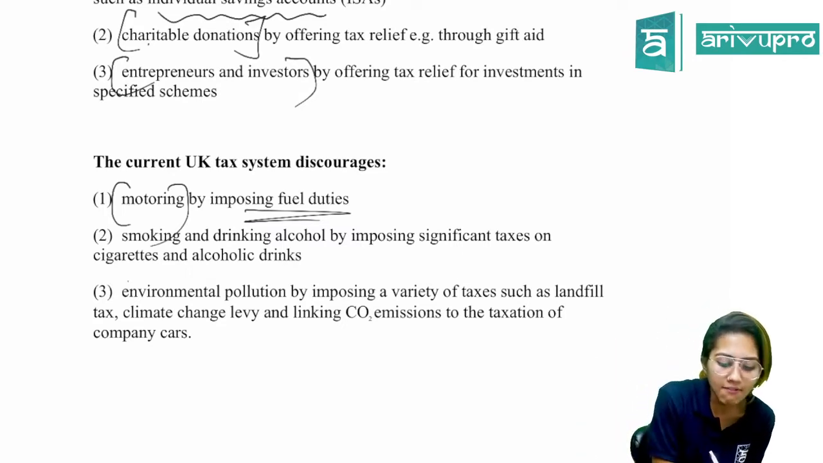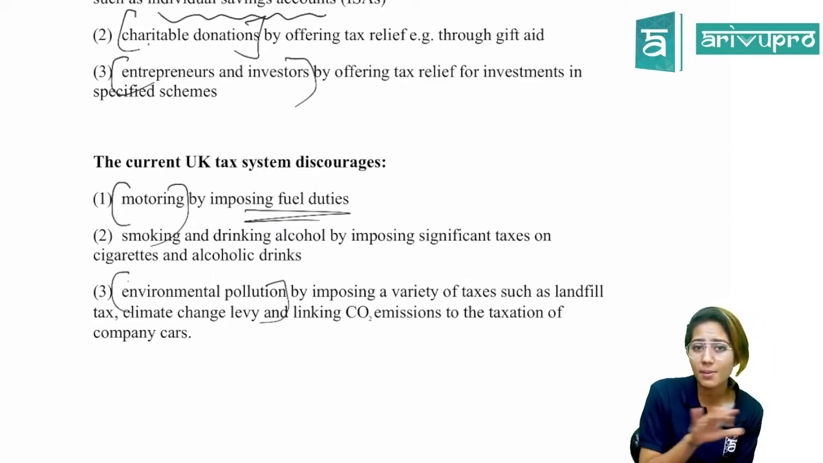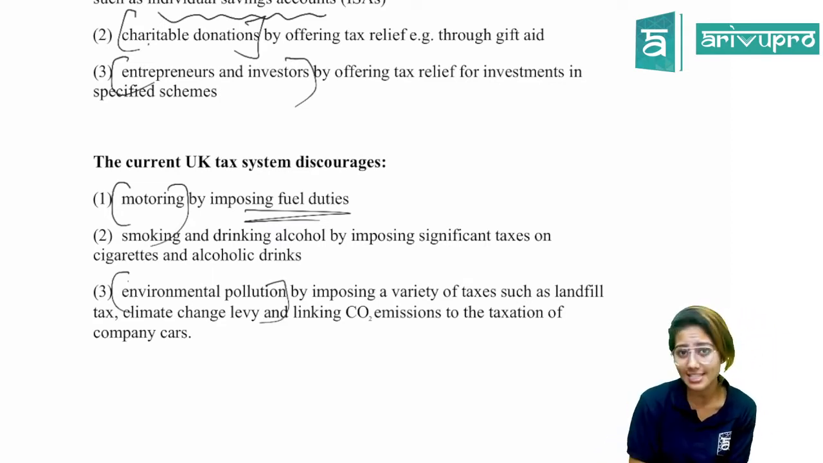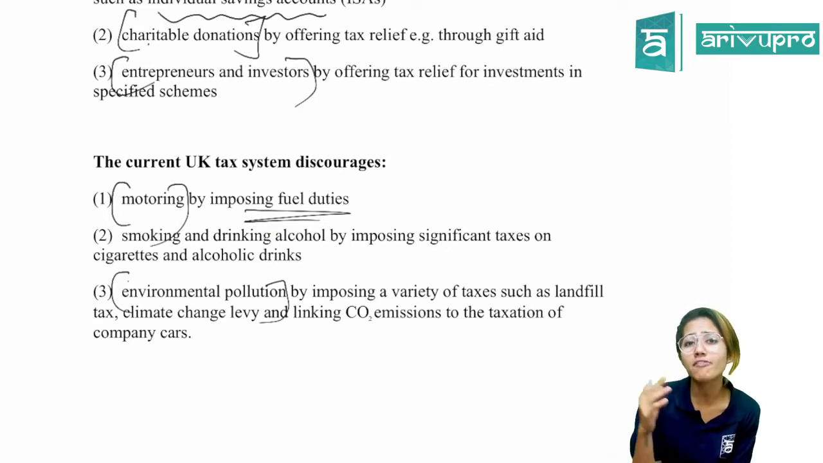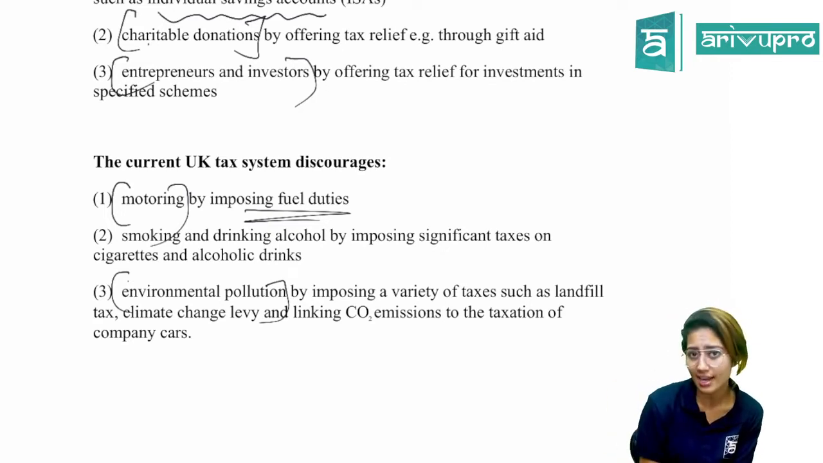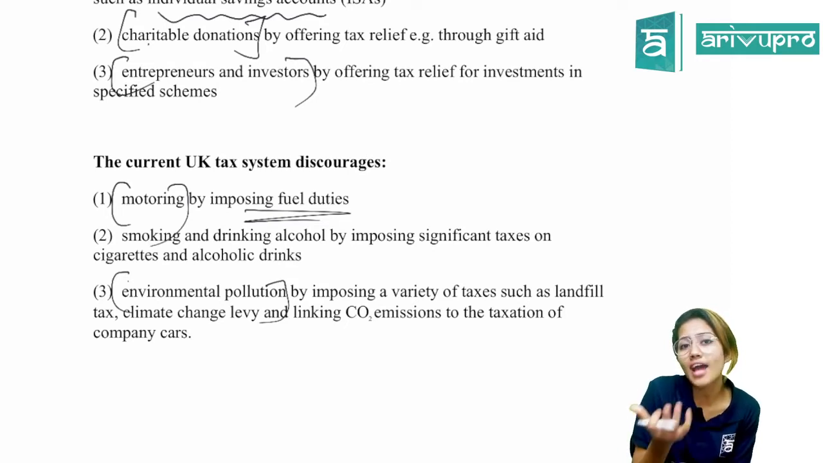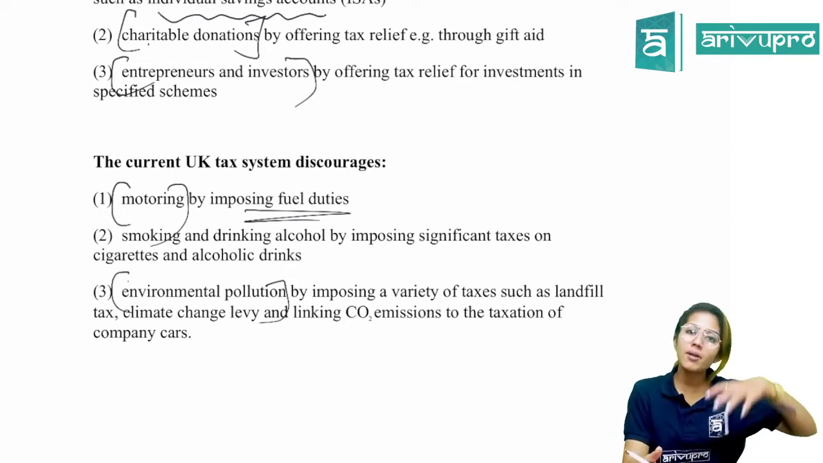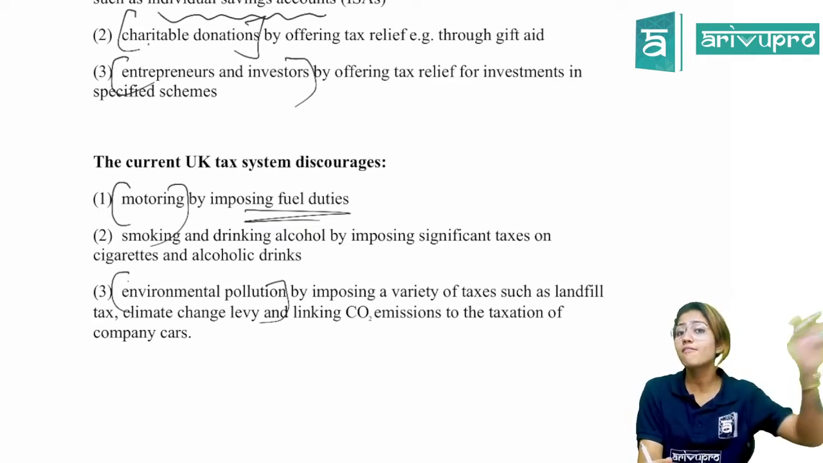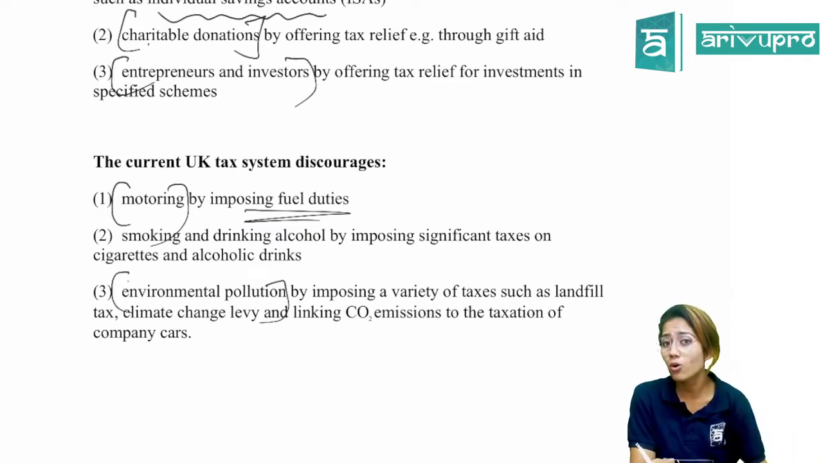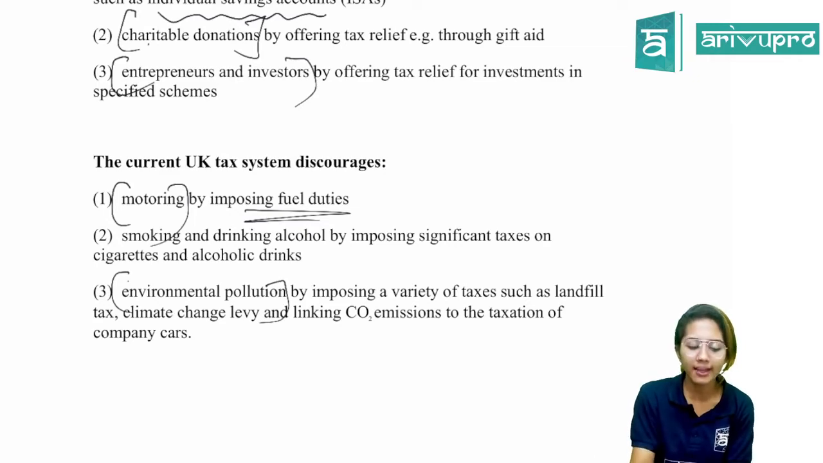Then environmental pollution. To ensure that environmental pollution doesn't happen, we have landfill tax. And there are many different types of taxes when it comes to the environmental aspect. In the UK, you have tax with regard to the carbon dioxide emissions of your car. If your carbon dioxide emission is less, you get tax benefits, or otherwise you have to pay a higher amount of tax. We'll be discussing all that.